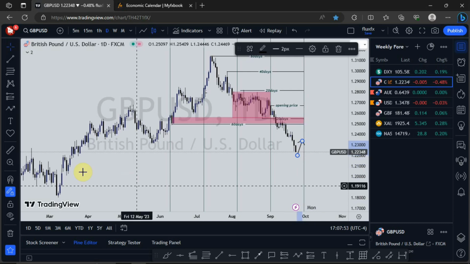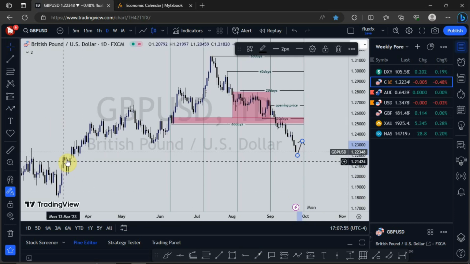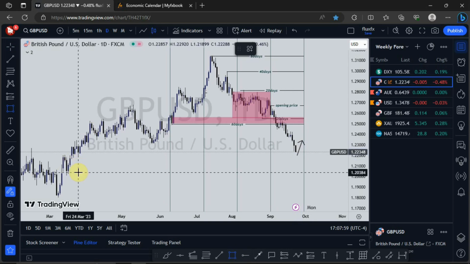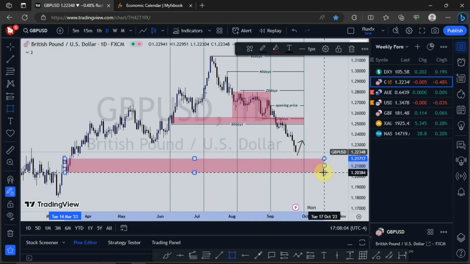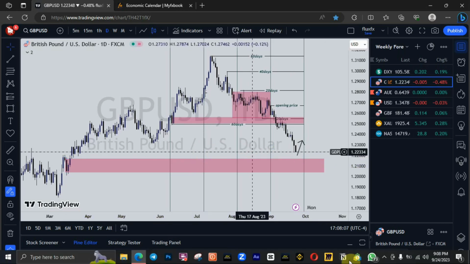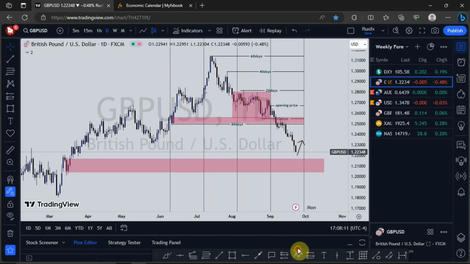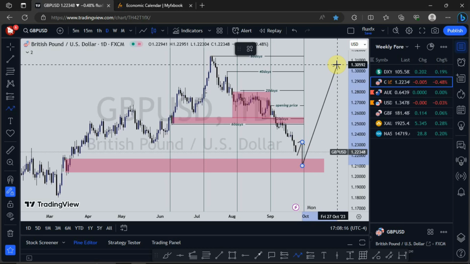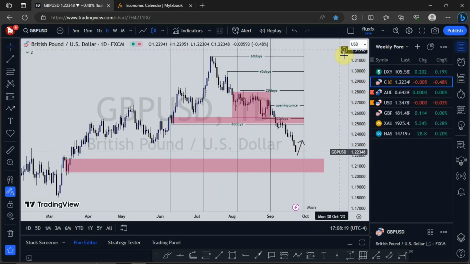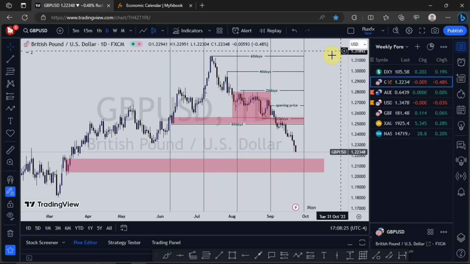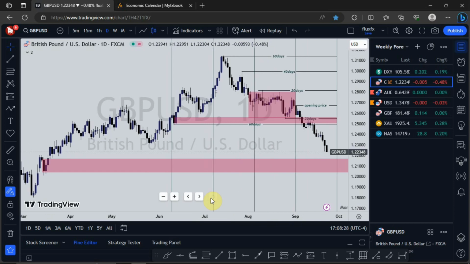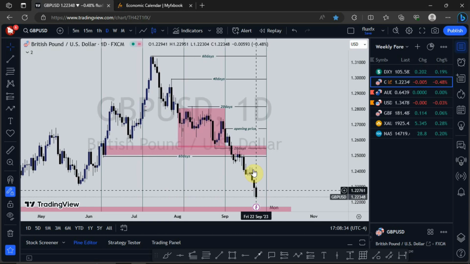Apparently we have this last down close candle prior to price pushing to the upside. So definitely we might see price finally landing into the zone before we start seeing some bullishness on GBPUSD. Going into next week, I'll be looking for selling opportunities on GBPUSD, but the retracement should happen. So maybe going into Monday, Tuesday, we can see some buys to fill up this liquidity void.